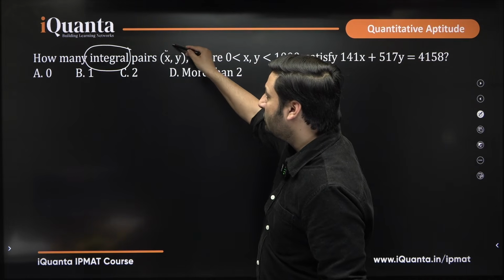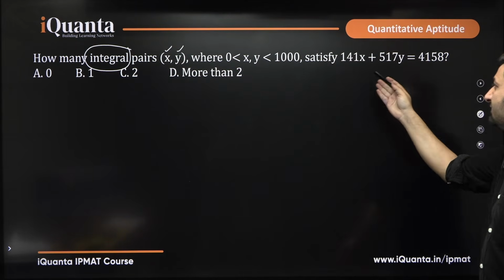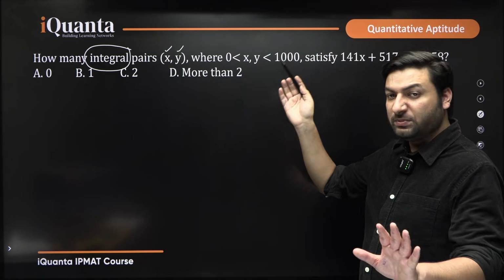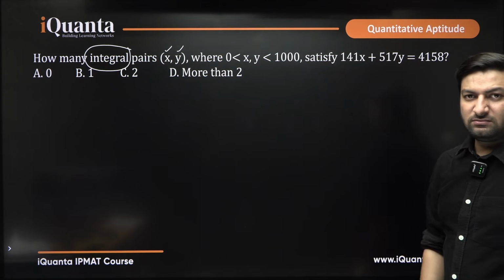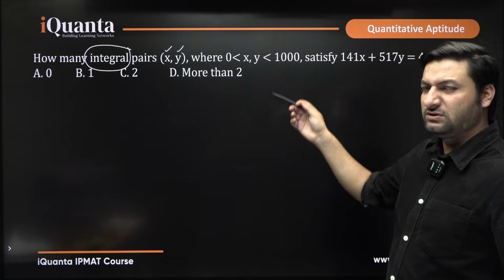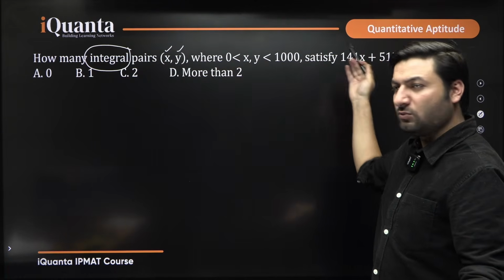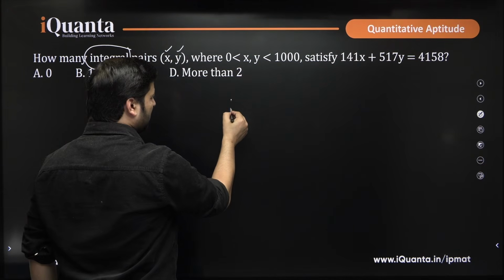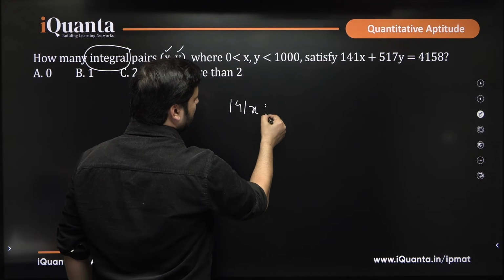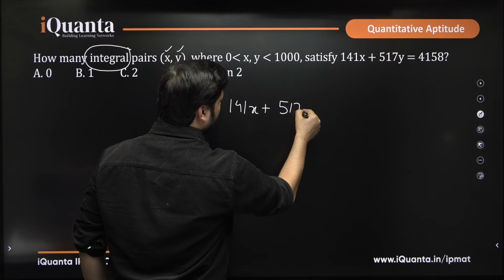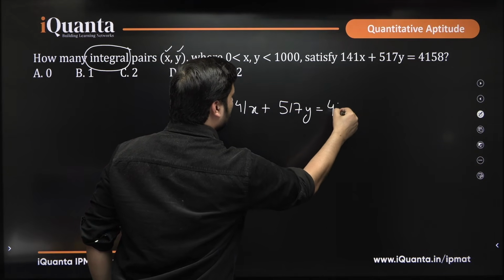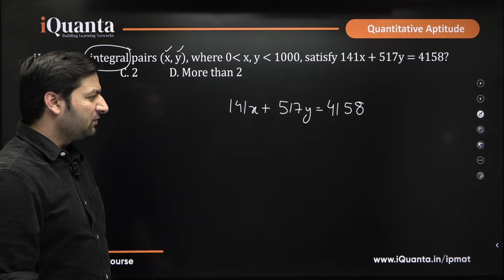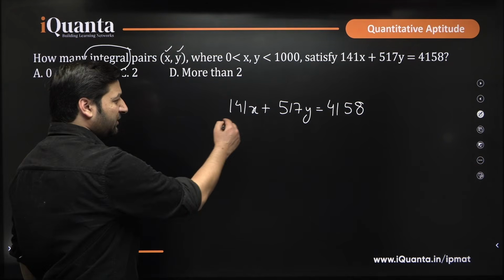What integer values of x and y will satisfy this equation, and the values that should satisfy should be between 0 to 1000. X and y, they should have values between 0 to 1000, not less than 0, not more than 1000. So how to do such a question? See, we have this equation, 141x plus 517y, and that is given equal to 4158. First of all, whenever such questions come in front of you, what do you see? This is a linear equation in two variables.